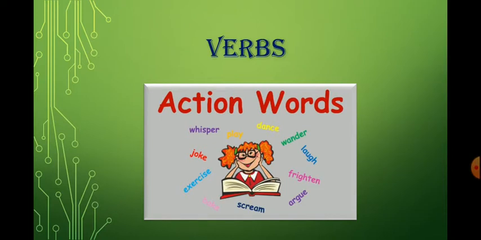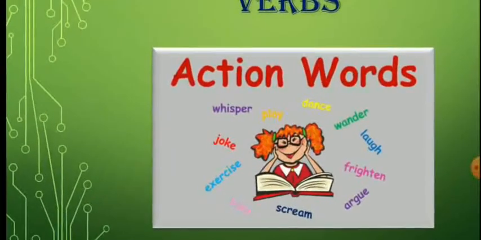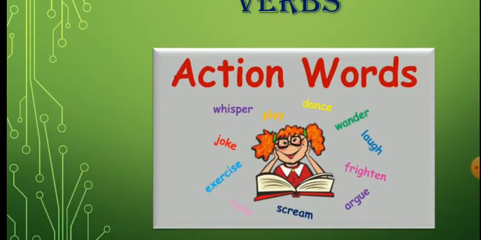So you must have heard about this word, and in our everyday life we normally use this word in a sentence. So in short we can say, what is verb? Verbs are the action words. You can see there are some action words written in this picture, that is whisper, joke, play, dance, laugh. These are the actions. Action of whom?